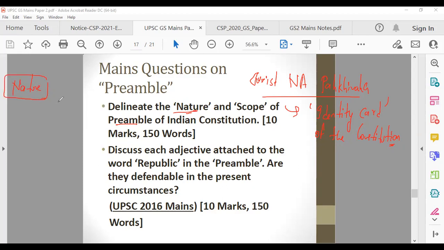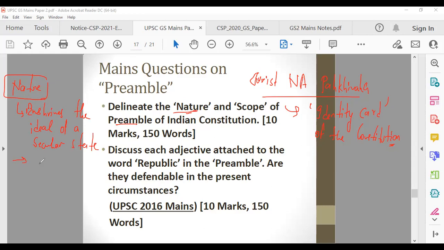Nature. What is the nature of the preamble? What is it telling you? If you go back to the preamble, you will see that it enshrines the ideal of a secular state. Although socialist and secular were added by the 42nd Amendment, it tells that India is a secular state, which is also there in Articles 25 to 28, which talk about the right to freedom of religion.